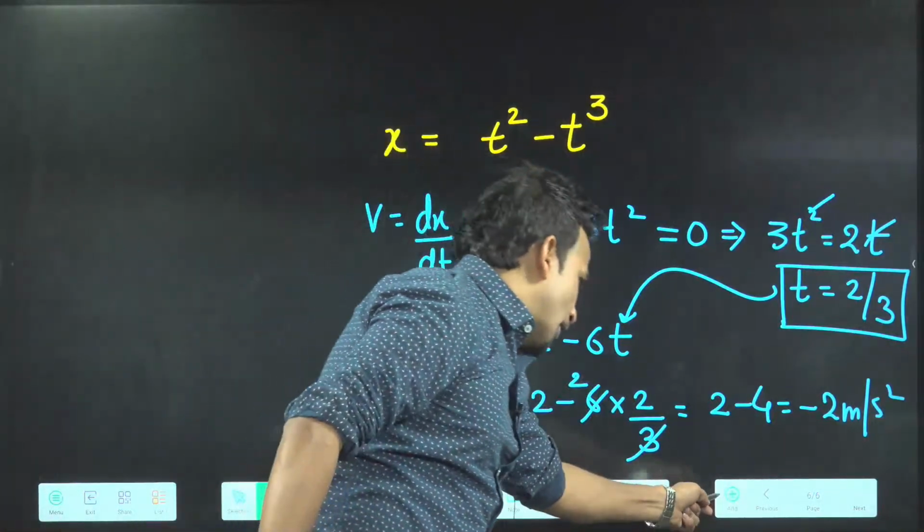Now you tell me, I will ask you a few points, then we'll move further. If displacement x is given, how will you find velocity? If someone asks for instantaneous velocity and x is given, how do you calculate it? dx by dt, with the help of differentiation.